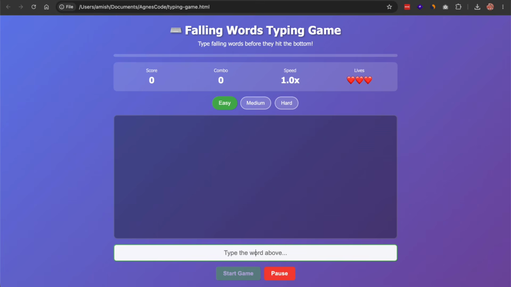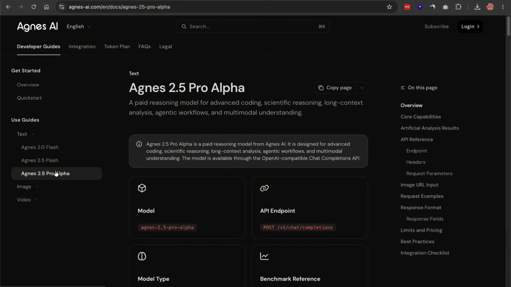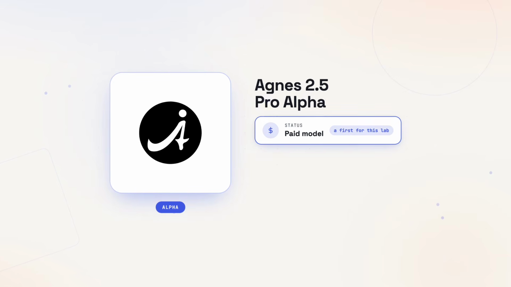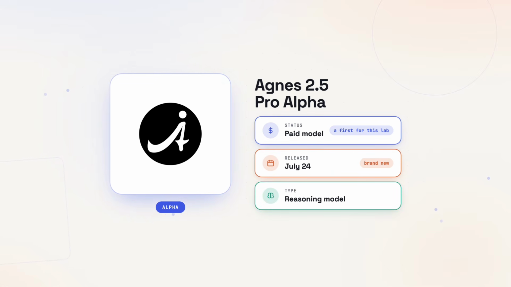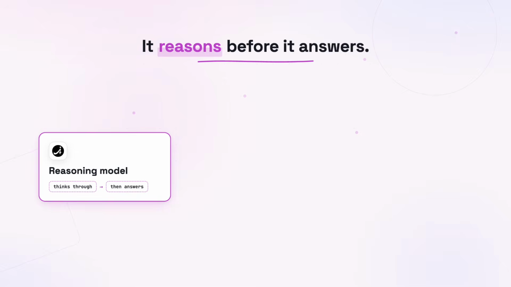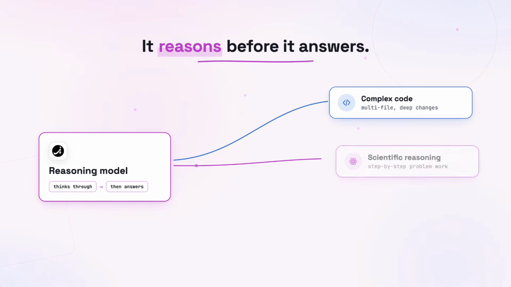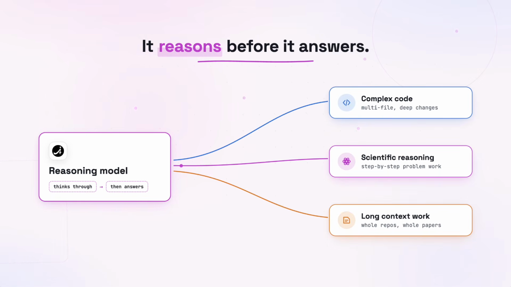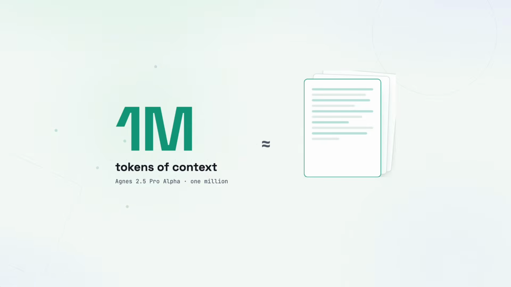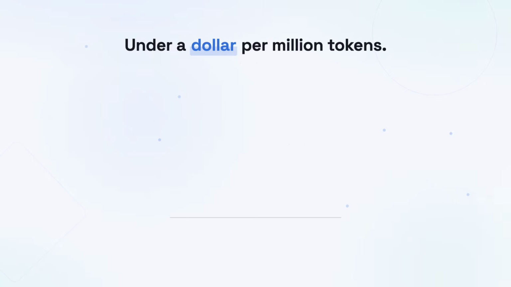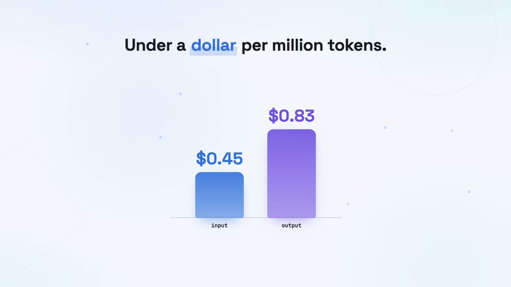Now the bigger story, Agnes 2.5 Pro Alpha. This one is paid, and that's a first for this lab. It released on July 24th, so it's brand new. It's a reasoning model, meaning it thinks through problems before answering. And it's aimed at complex code, scientific reasoning, and long context work. The context window is 1 million tokens, which fits around 1,500 pages of text. Pricing is 45 cents per million input tokens and 90 cents per million output tokens.